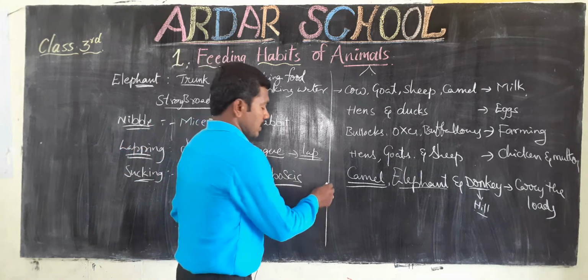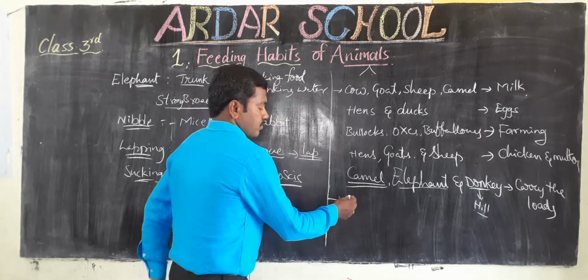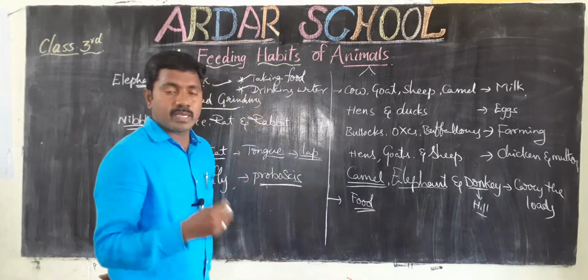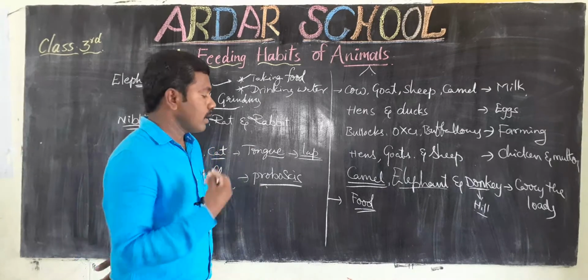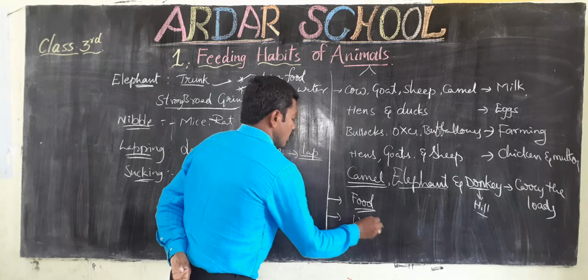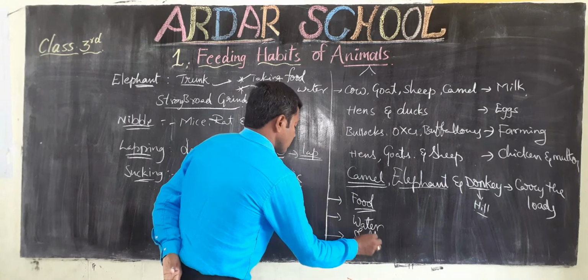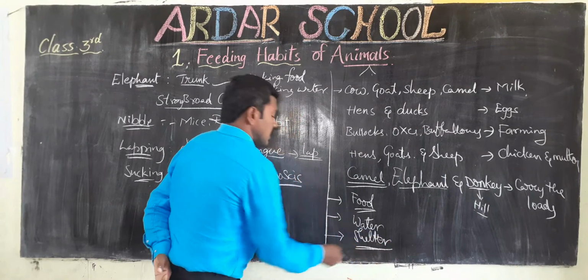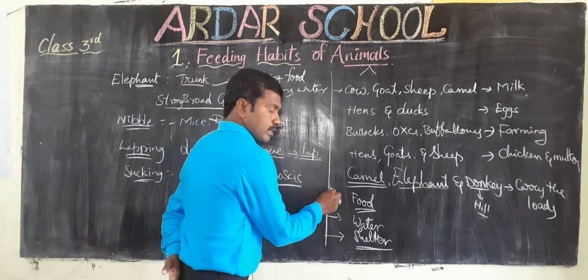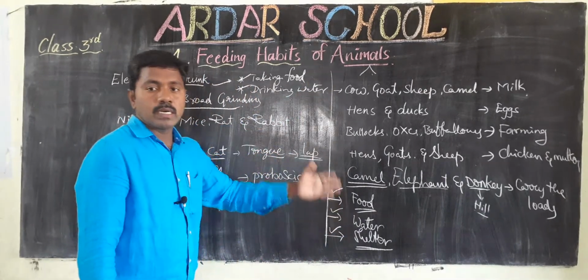When we provide food, it must be very healthy food. Next, clean water. Next, shelter. The shelter must also be in very hygienic condition. It is a must.